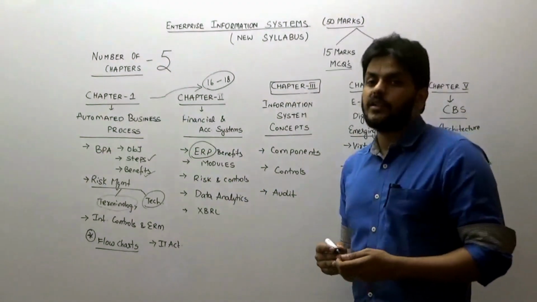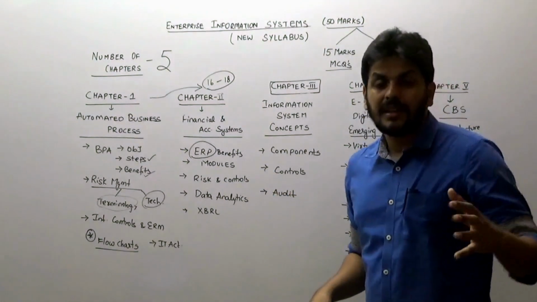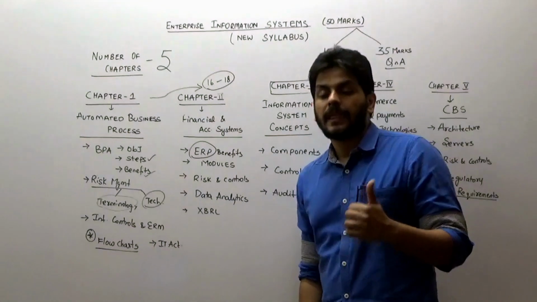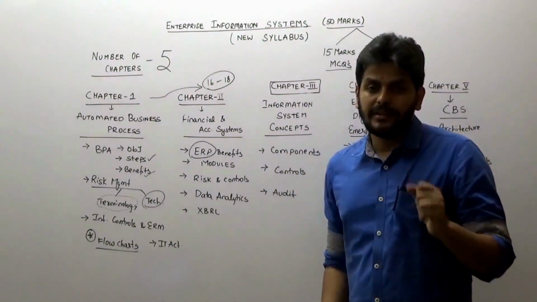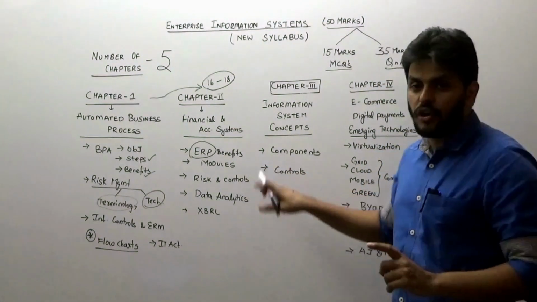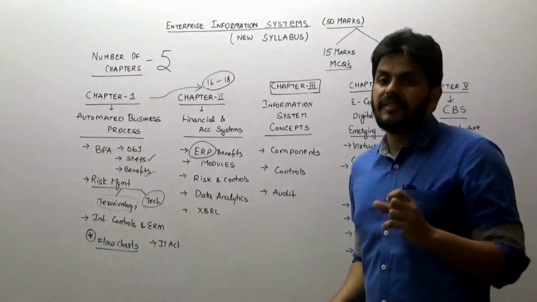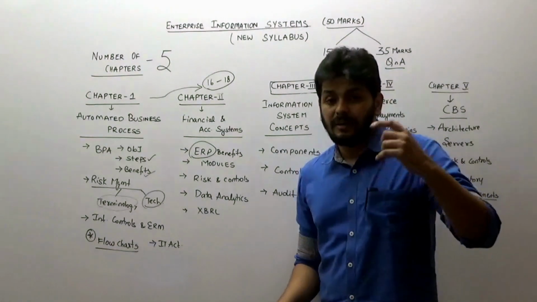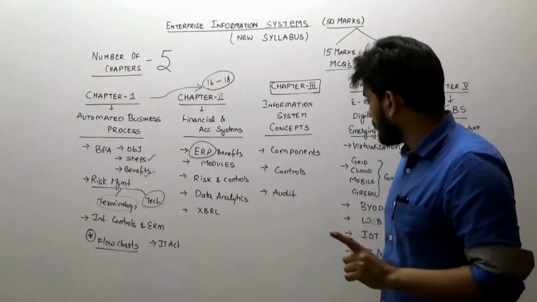A newly introduced topic in the May 2020 amendment syllabus is the ERP's benefits. 12 benefits have been introduced. That is a very important question that can appear in the exam. You may not want to write all 12, but at least a few points have to be written in the exam. Then what you should definitely focus on are the 11 modules of ERP, because each of them is a potential short answer question, and then the 5 benefits of the CRM module is also an exam question.